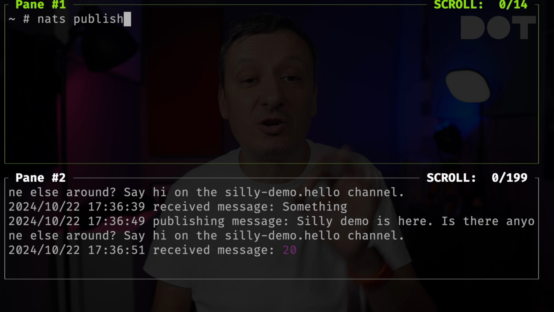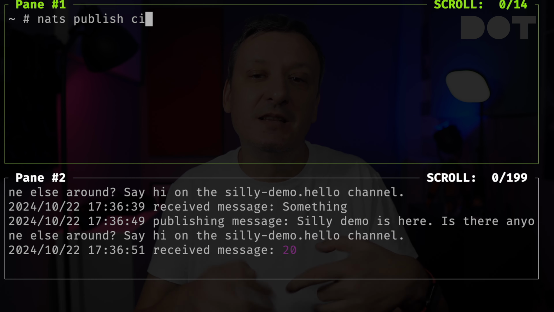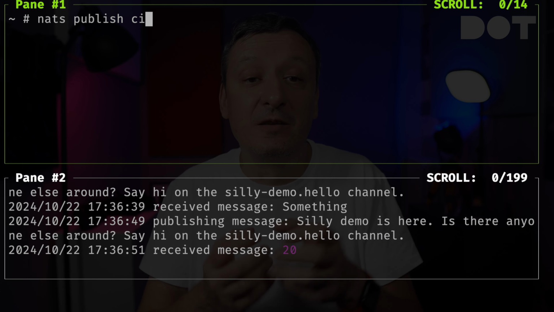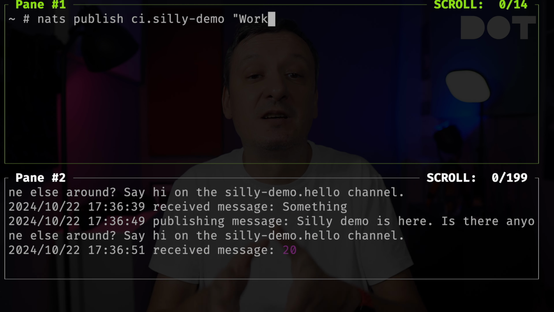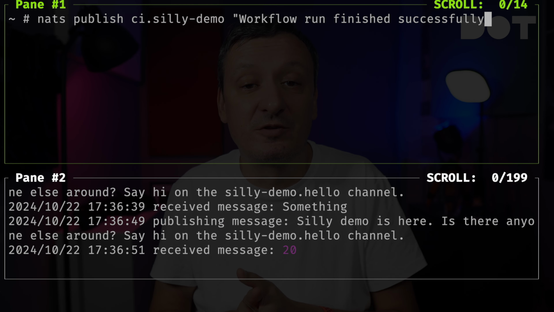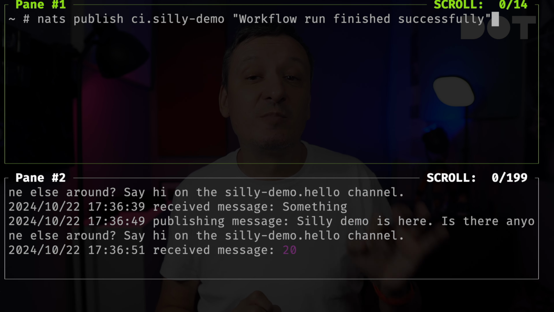We would publish a message on the CI channel. Since in this hypothetical scenario, the workflow just finished CI for the application called silly demo, that would be the sub-channel we will post. Now, to be clear, we would not be sending such a message manually, but through GitHub Actions, Jenkins, Argo Workflows, or whichever other solution we might be using. The point is that the process is done and that we announced it.